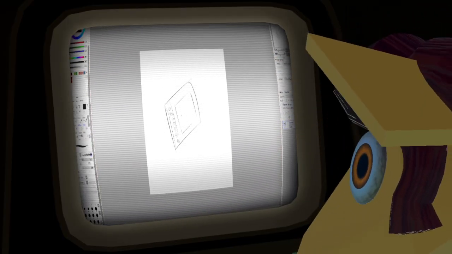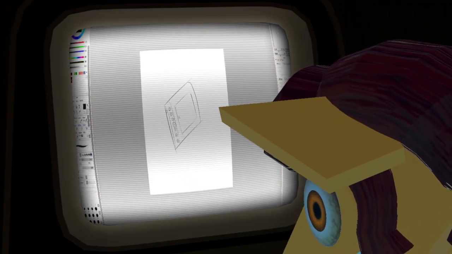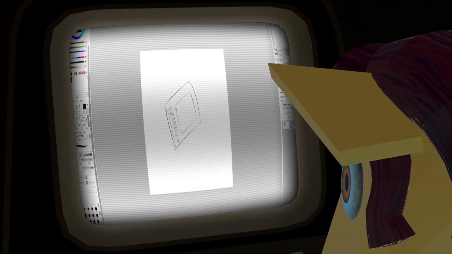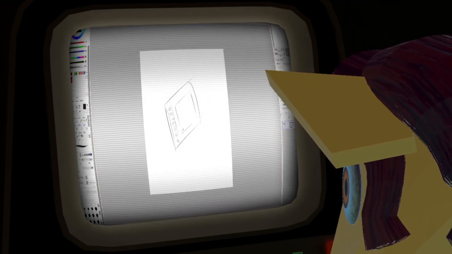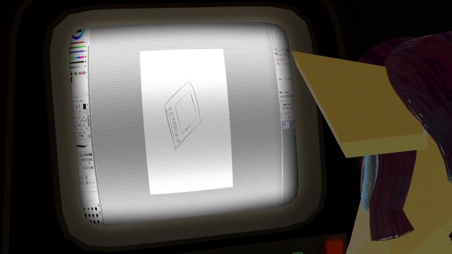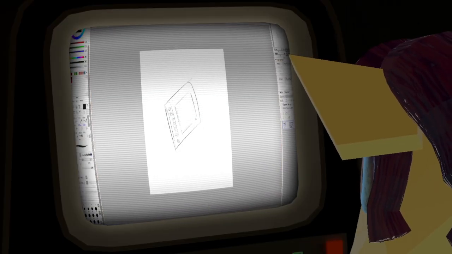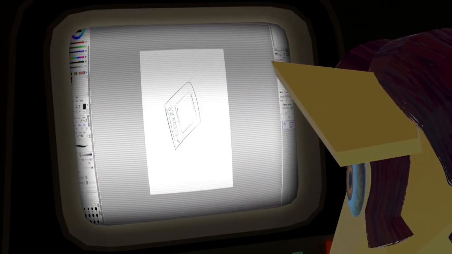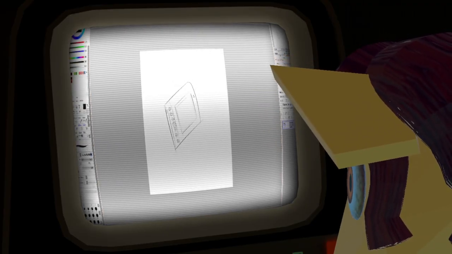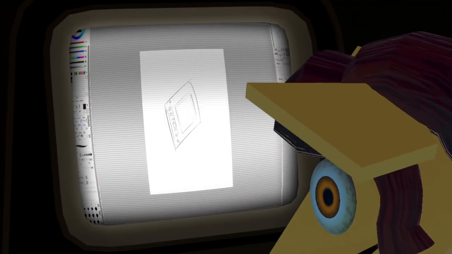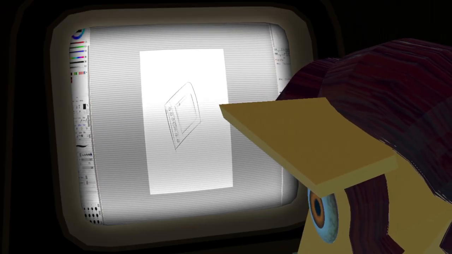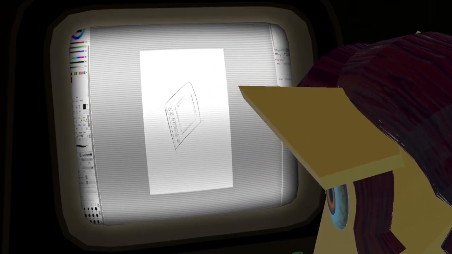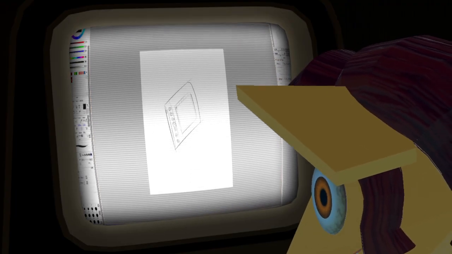Okay. And that area does have just a really light, then there's some lines here. We got numbers.